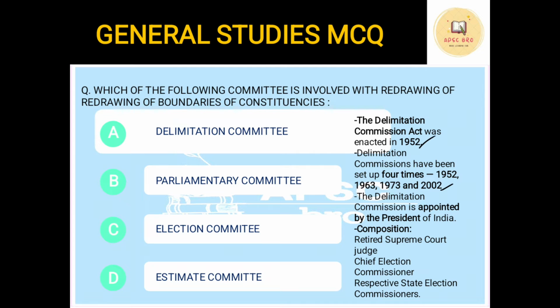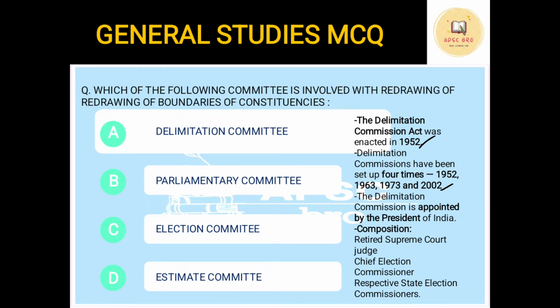There can be another question in which they might give you a question like this. Out of this, in which year the Delimitation Committee was not set up? The options may be 1952, 1963, 1973, 1983. So the answer will be 1983.